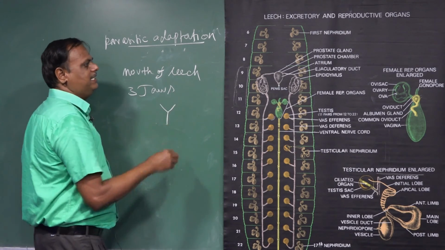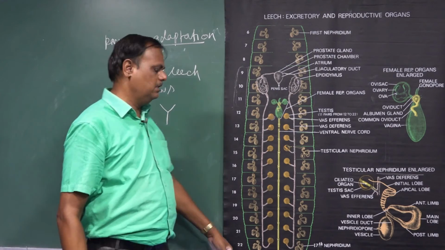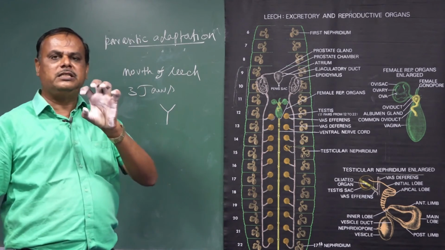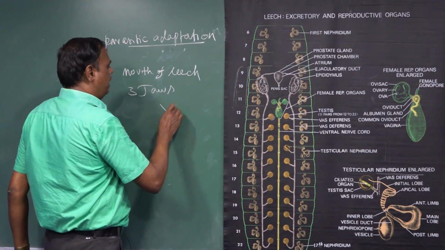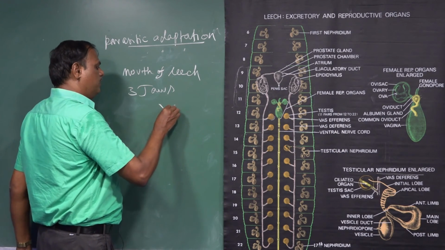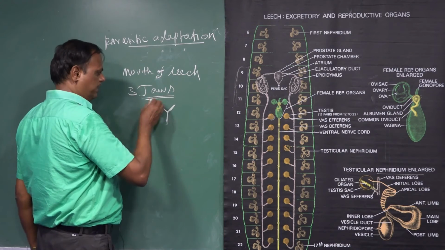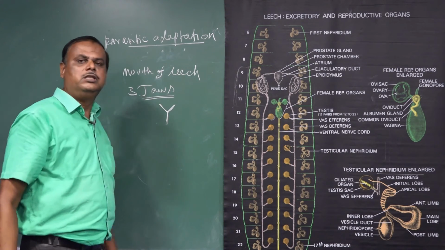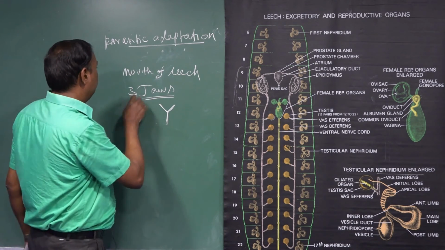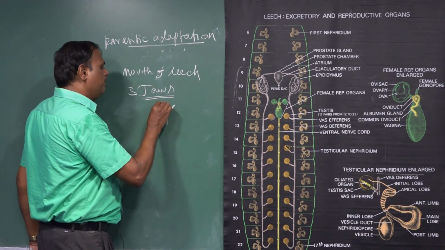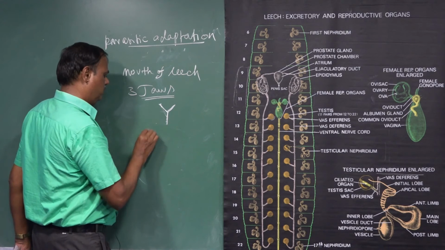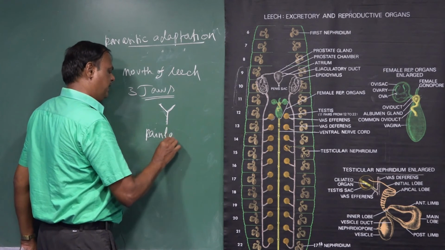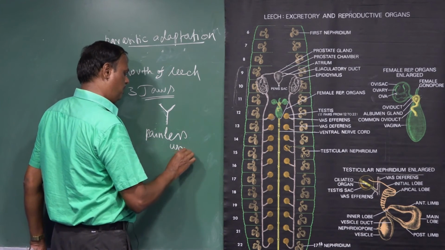With the help of the anterior sucker and the posterior sucker, it sucks the blood with the help of the pharynx. Inside the mouth, how many jaws are present? 3 jaws are present. With the help of the 3 jaws, they make a Y-shaped painless wound.